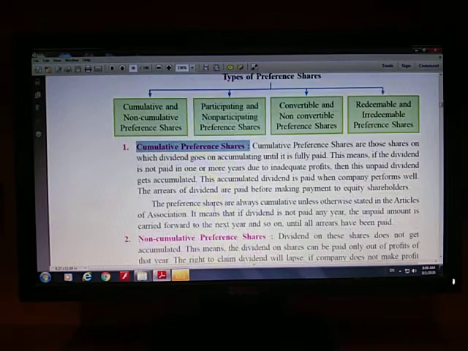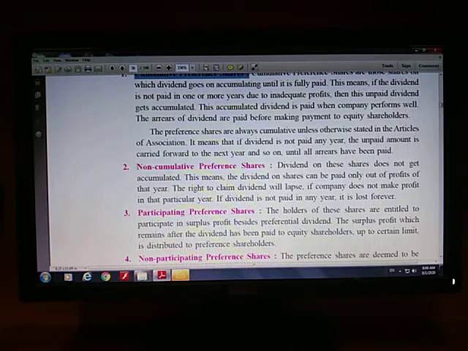If your shares are non-cumulative preference shares and the company has not declared dividend due to lack of sufficient profit, or due to no profit or less profit, right, then the right to claim dividend will lapse. Here you can see the words, the right to claim the dividend will lapse.